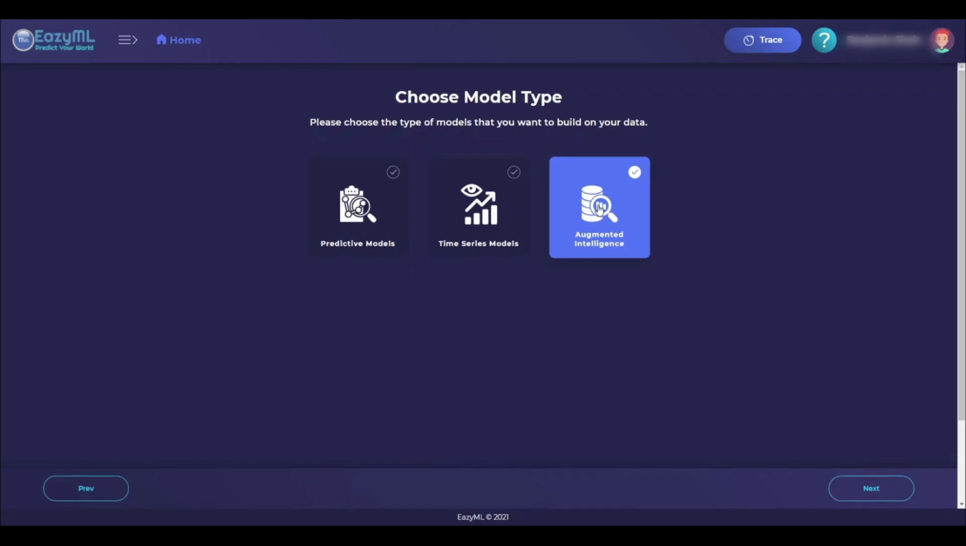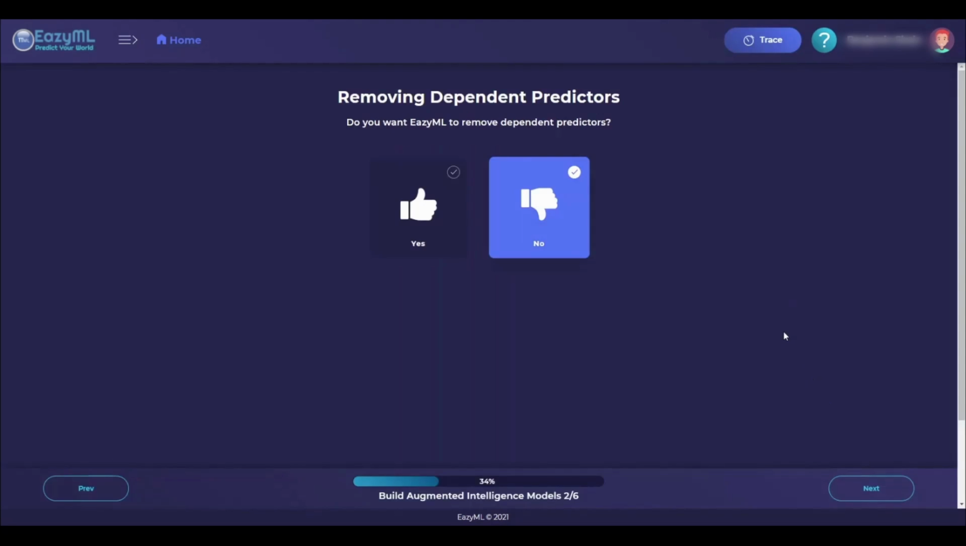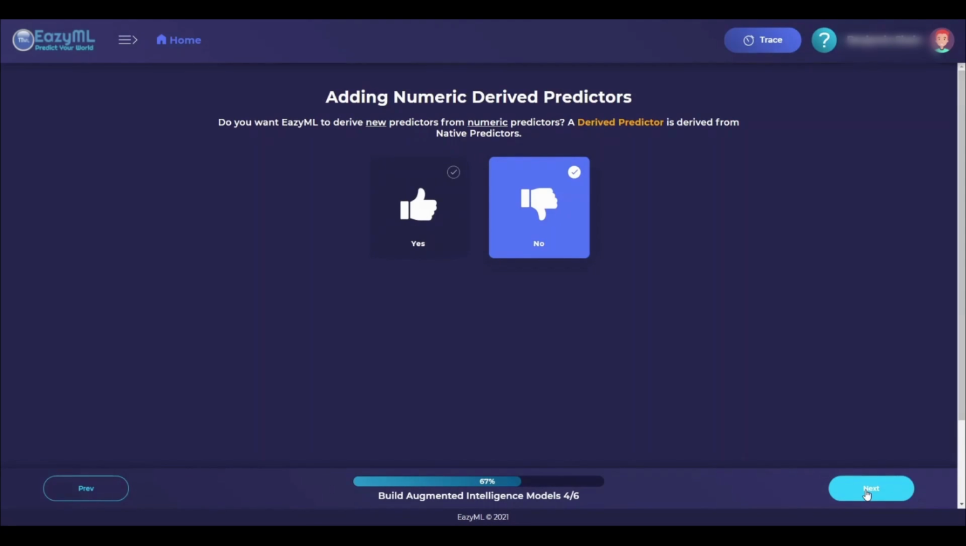Put simply, we can use an augmented intelligence model to mine the most important insights from the data and understand the reasons behind the outcome label that the model has assigned. Now, we can choose augmented intelligence as the model type. This screen identifies the type of problem we have. Here, we can choose whether to remove dependent predictors. We're not going to remove dependent predictors, or in the next screen, add any numeric derived predictors.